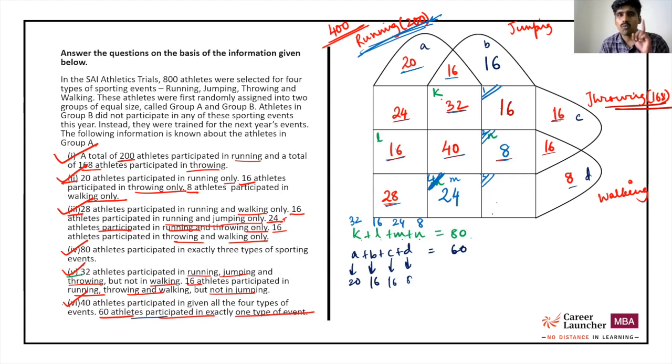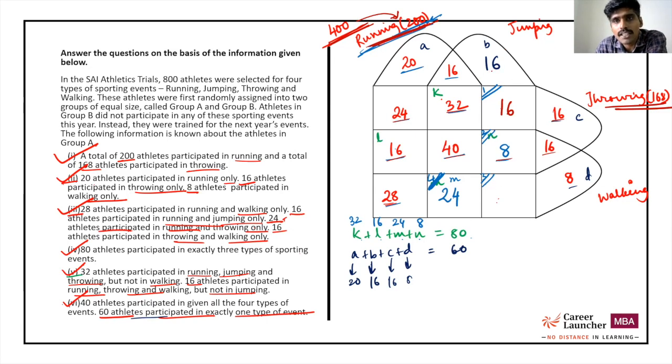Now we have only one area left in the entire Venn diagram out of the 15 areas. That is people who are participating in only jumping and walking. That is the last thing we are going to find here. We know that the total number of people in the Venn diagram must be 400, and the number of people inside the Venn diagram of running must be 200. So everyone else, all other numbers should add up to 200.